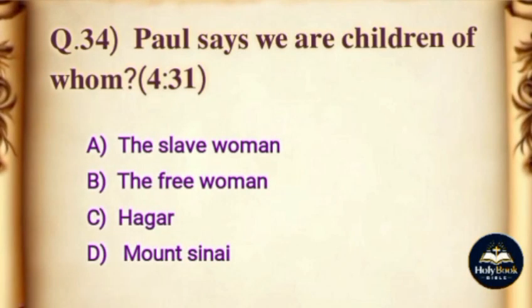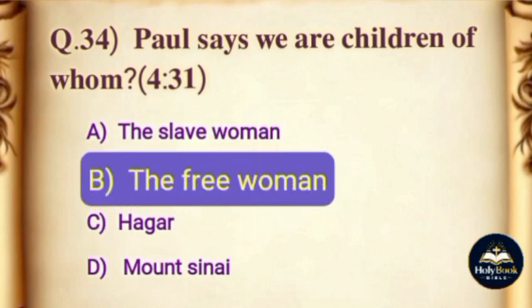Question: Paul says we are children of whom? Options: A. The slave woman. B. The free woman. C. Hagar. D. Mount Sinai. The correct answer is option B. The free woman.